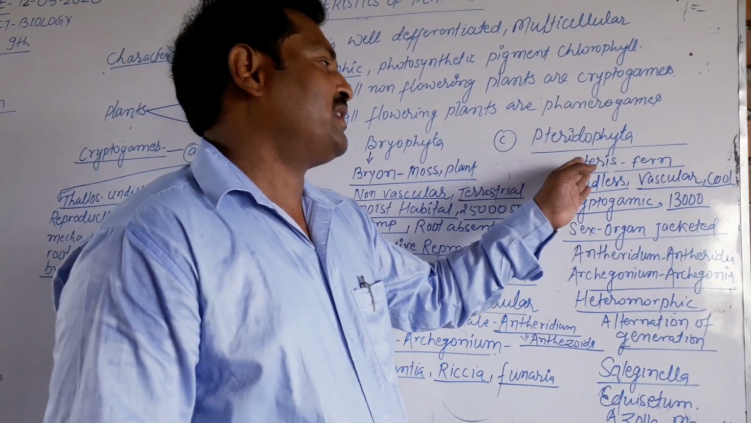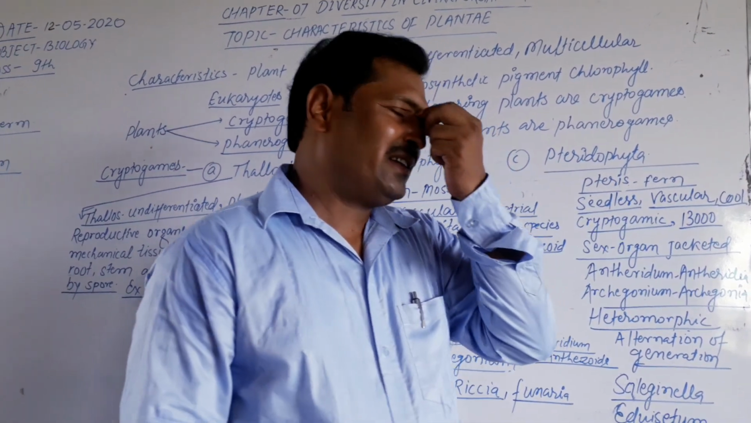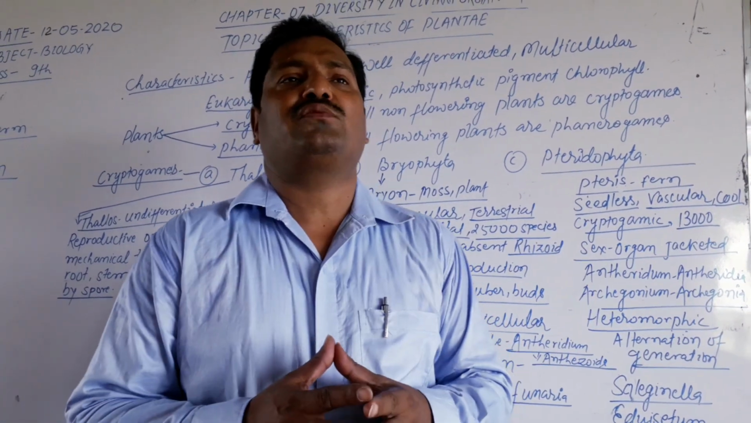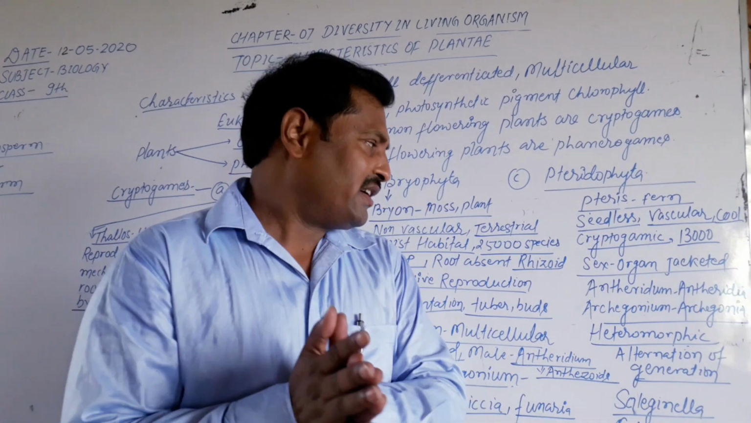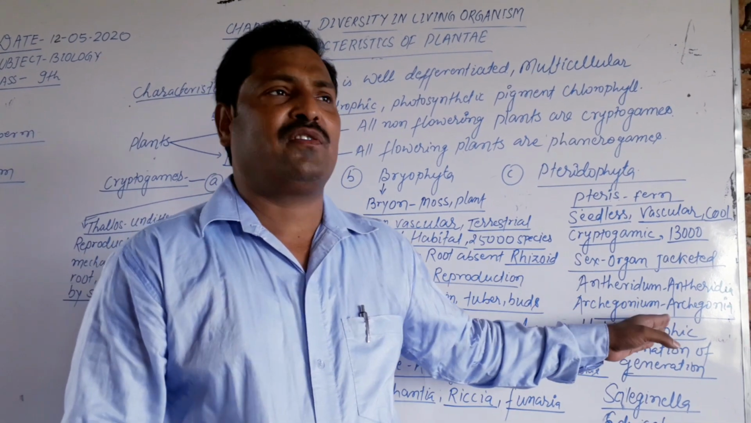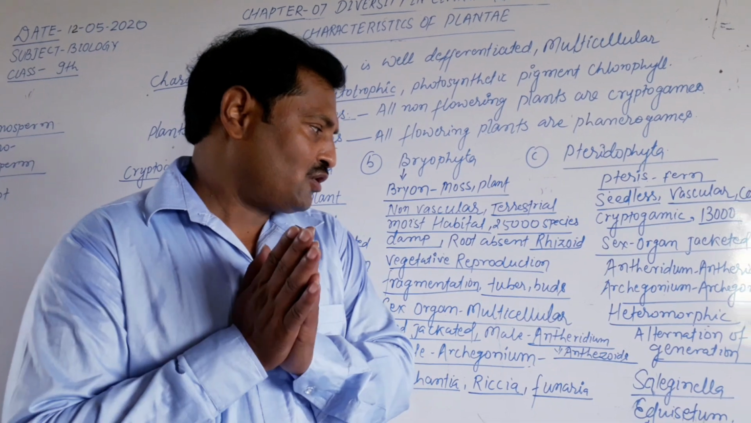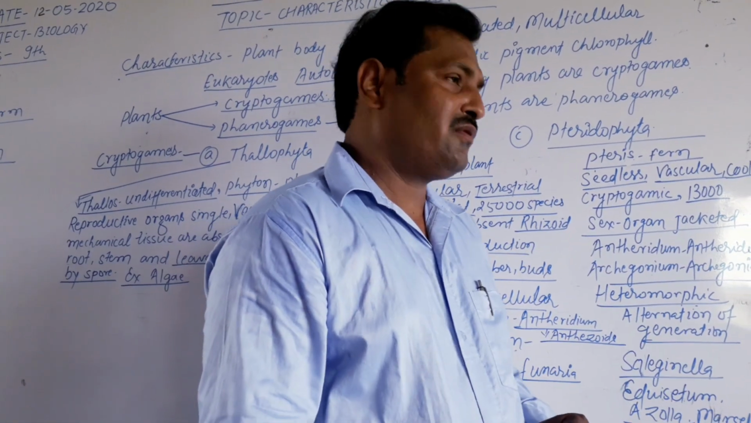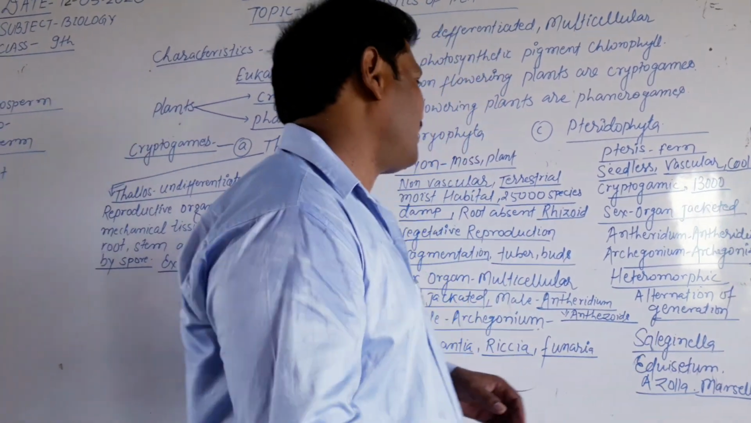Pteridophyta is made from the word pteris, meaning fern, and these are seedless and vascular. They need a cool and damp area, and this is also cryptogamy. Nearly 13,000 species are present in pteridophyta. Sex organs are jacketed, the antheridium forms the antherozoids, and the archegonium forms the egg. They are heterosporous, and alternation of generation is found in it. Selaginella, Equisetum, Azolla and Marsilea are examples of this group.